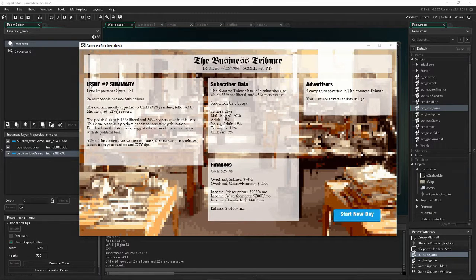This is a summary of the issue we just created, and as you can see, content mostly appealed to child readers with 38%, and followed by middle-aged readers with 21%. And then, of course, we look over here at subscriber data and see that overall children is just 6% of our subscriber base, not surprisingly. So that was probably not the most relevant issue to our subscribers as a whole.